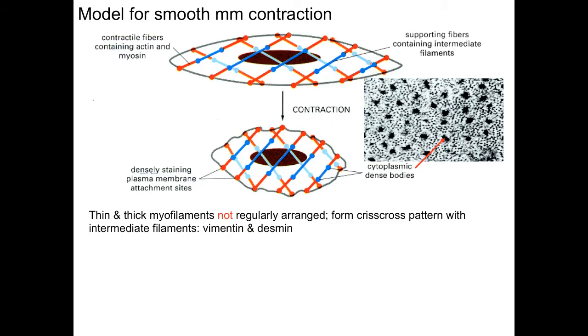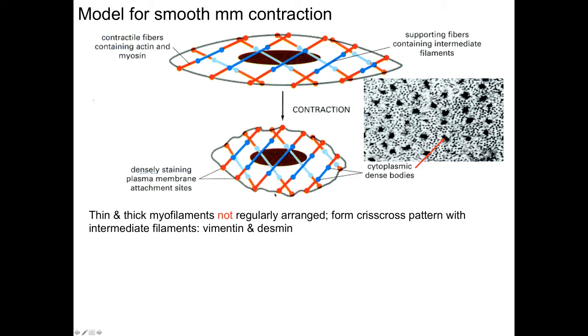Here is a model that we use to talk about smooth muscle contraction. What's shown are the contractile filaments that contain actin and myosin, and then supporting fibers shown in the various shades of blue that contain various intermediate filaments. But these contractile myofilaments are not arranged in a regular array like they would be in striated muscle. And then there are densely staining plasma membrane attachment sites shown here, and cytoplasmic attachment sites shown like this.